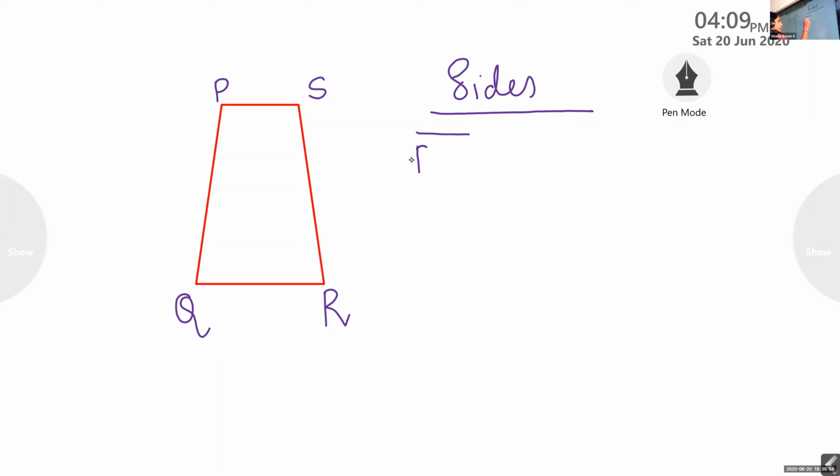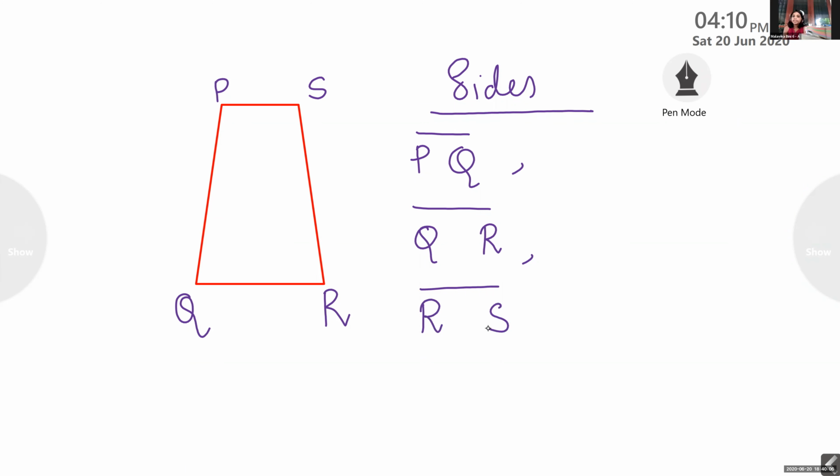Line segment PQ. Line segment QR. Line segment RS. Line segment SP. Very good. So these are the four sides of the quadrilateral PQRS. Yes, ma'am. Okay. Now next one.